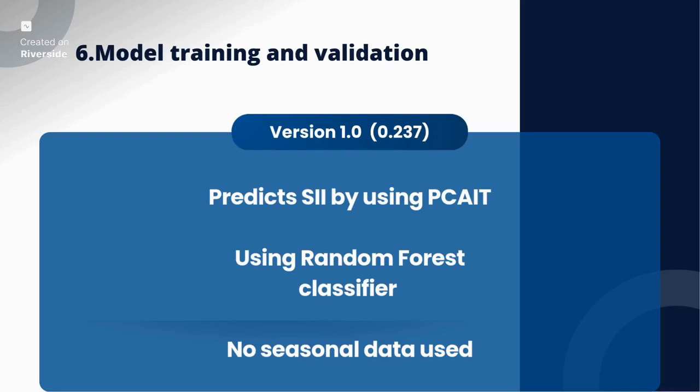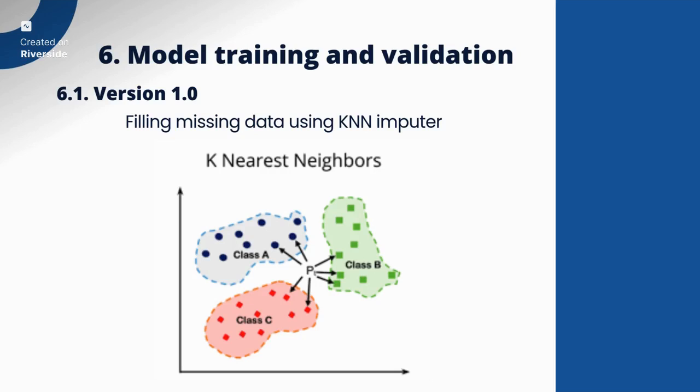Alright, so let's step into our first model. In the first model, the core idea is that we don't directly predict the SII values, but we predict each individual PCIAT question first, and then we sum it up and convert it to SII values. The data processing step is the same as what we mentioned before. The imputation method that we use is KNN, K nearest neighbors, with 5 neighbors. We use this method because it can capture the complexity of the data. And also, we chose this from trial and error. We tried different methods like median and mean, but this performed the best.